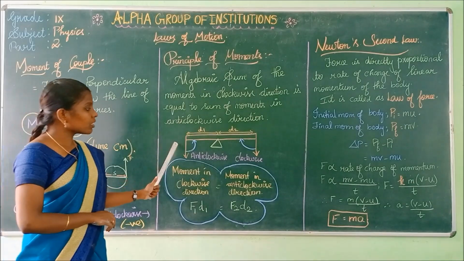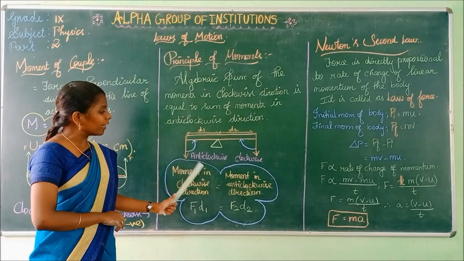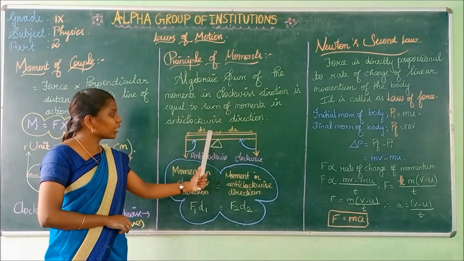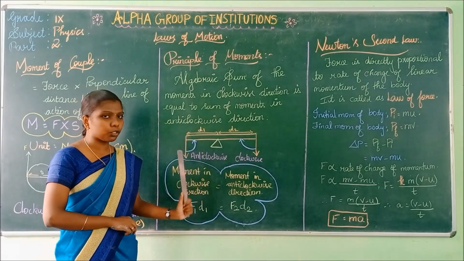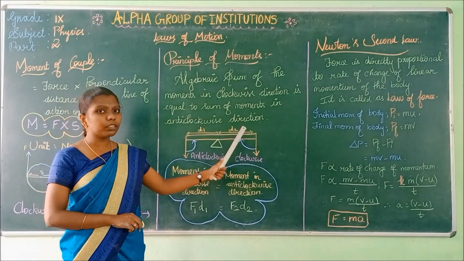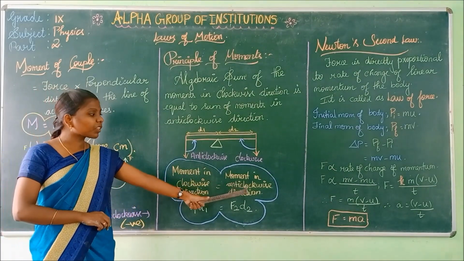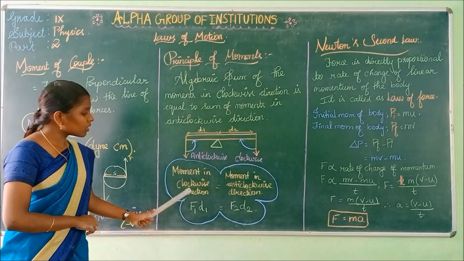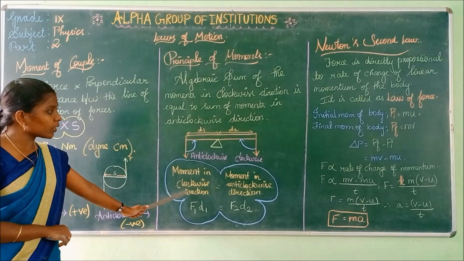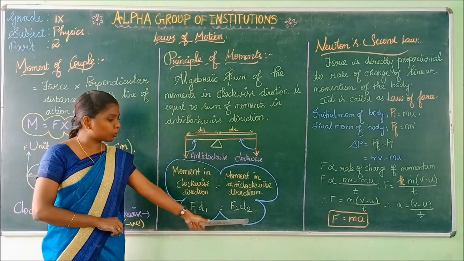Now, see, this is the diagram which represents the principle of moments. This is anti-clockwise direction and this is clockwise direction. In between there is a fulcrum. D1 and D2 are the distances from the fulcrum. Moment in clockwise direction is equal to moment in anti-clockwise direction. What is the moment? Moment is equal to force into distance. So, moment in clockwise direction is F1 and D1, and moment in anti-clockwise direction is F2 and D2.